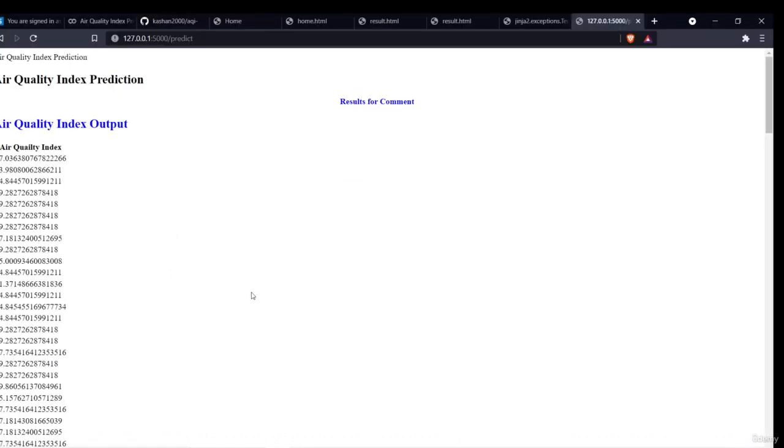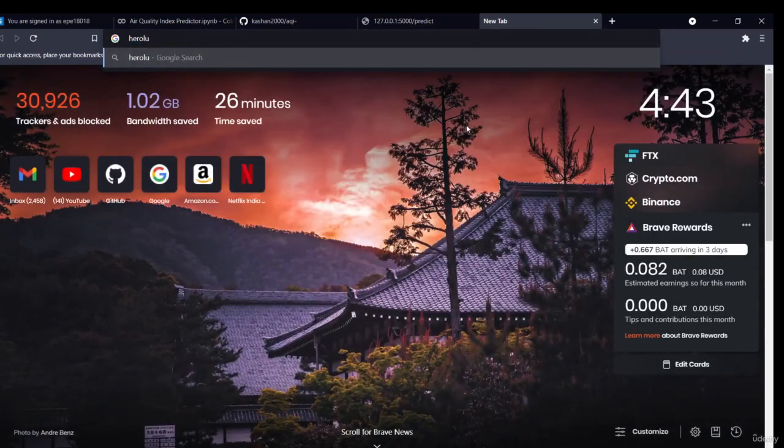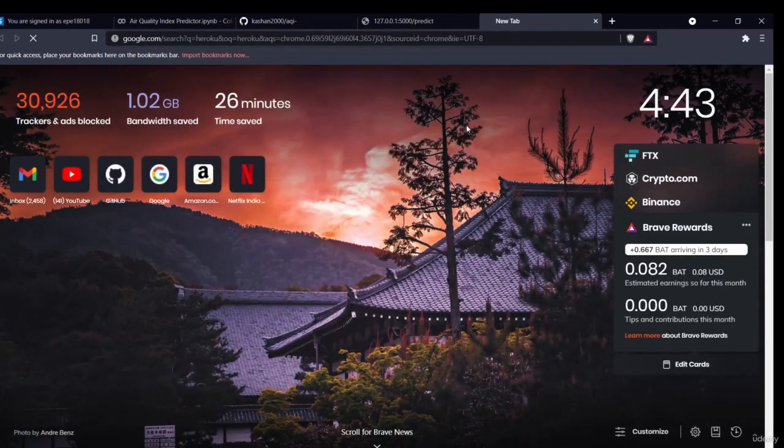Now what happens is this is running in our local environment, right? So if I want to deploy this model into a proper environment, with a URL so that people can use it, I'll use the platform called Heroku.